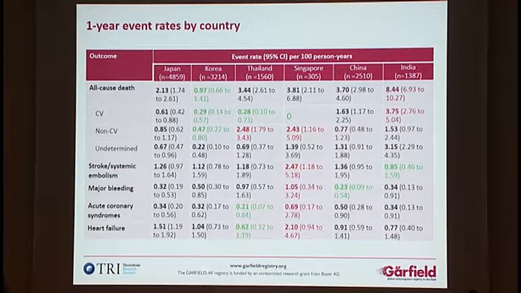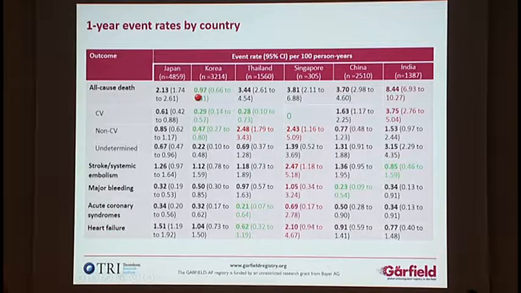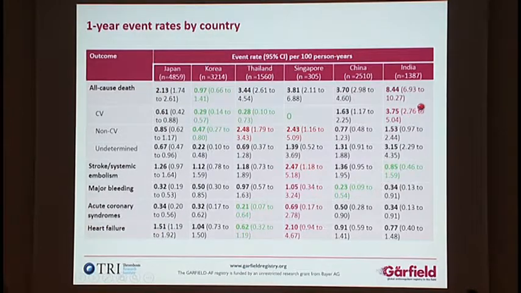This table is a little difficult to see, so I've tried to highlight in green those countries with the lowest rates, and in red those countries with the highest rates. First, looking at all-cause mortality, you can see there's a very large range from 0.97 to 8.44, the largest mortality in India, the lowest in Korea.